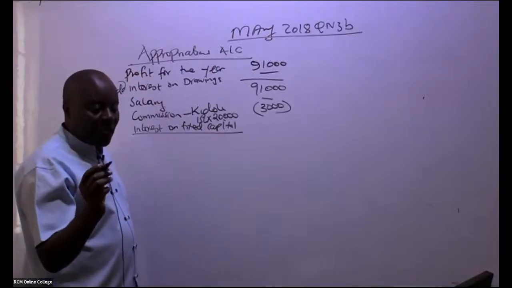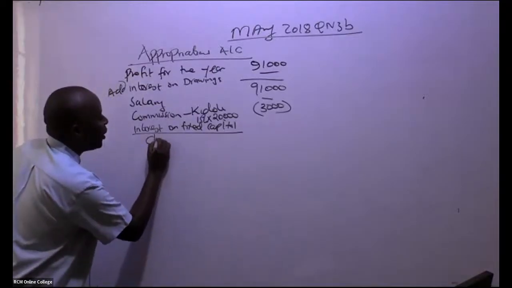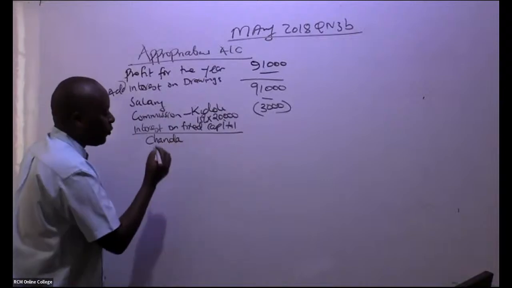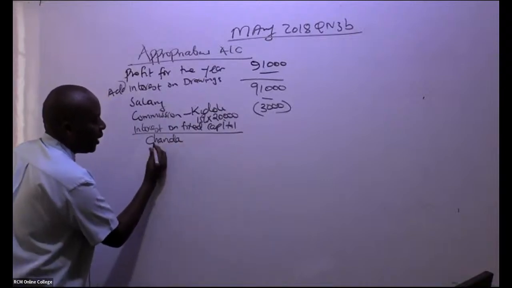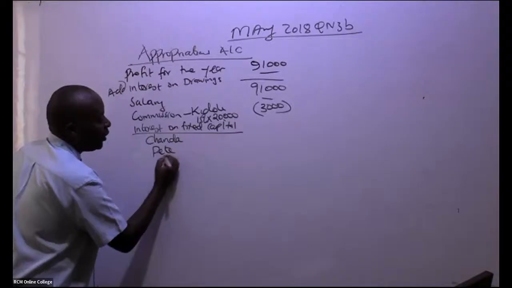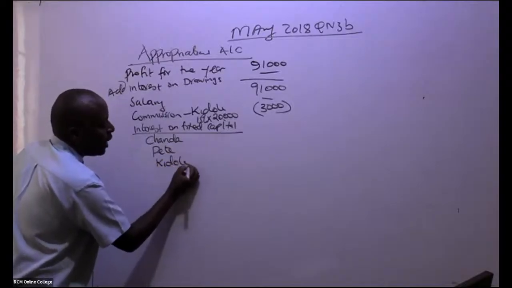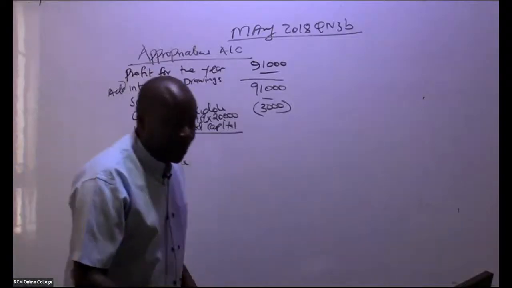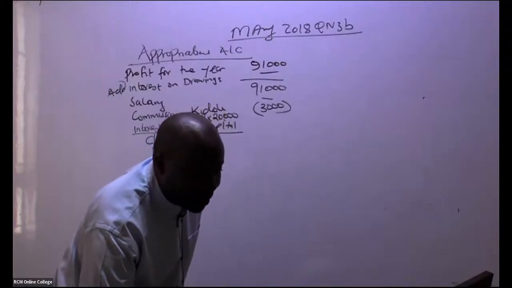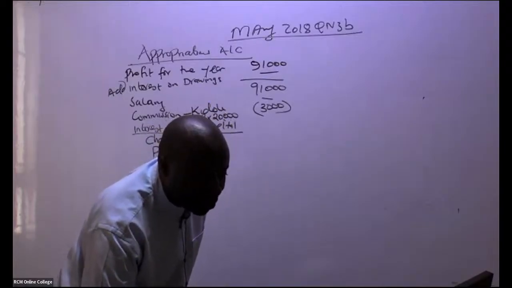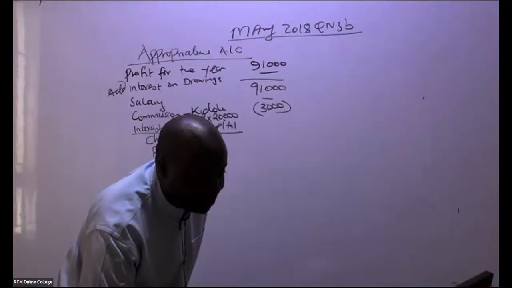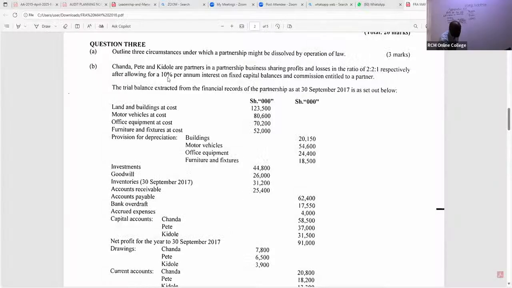So go ahead and tell us what Chanda will be getting. Of course, we have three partners: Chanda, Pete, and Kidole. Already Sharon is giving us the total. Thank you so much, Sharon. You can see, ladies and gentlemen, the interest is 10% per annum on fixed capital balances. So each one of them will be getting 10%.